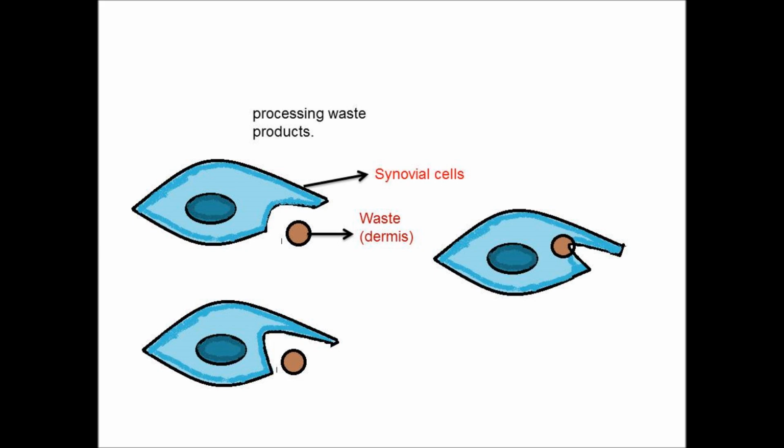Look at this synovial cell. In the steady state it processes waste material, takes the waste away, and also gives the synovial fluid.